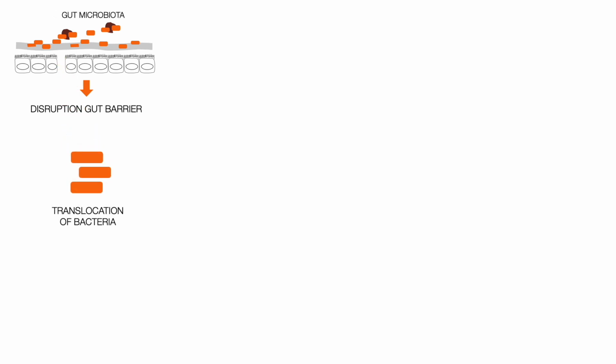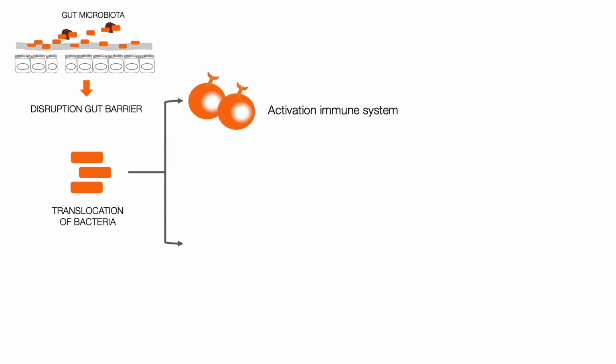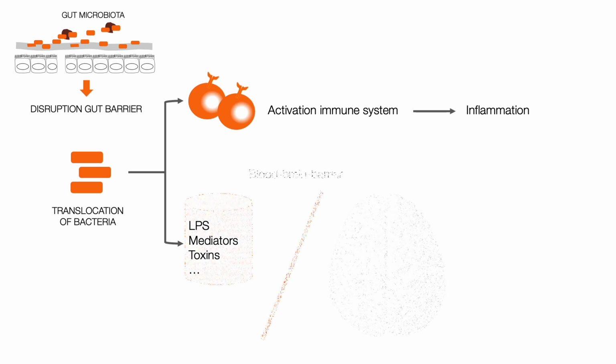A healthy and diverse gut microbiota helps maintain the integrity of the intestinal barrier, while an altered gut microbiota, like the one often found in people with multiple sclerosis, can disrupt the gut barrier. The disruption of the gut barrier can allow the translocation of bacteria into our organism, where they can activate immune cells and induce inflammation, and produce substances such as lipopolysaccharides, LPS, mediators, or toxins that can access organs far from